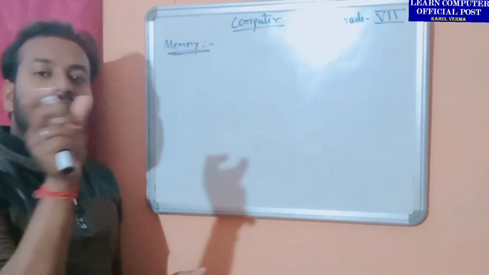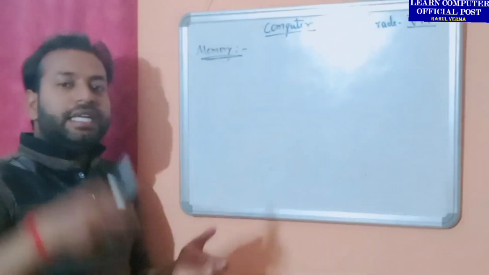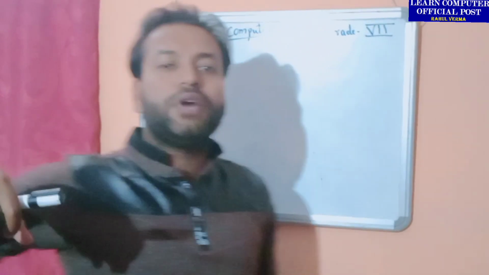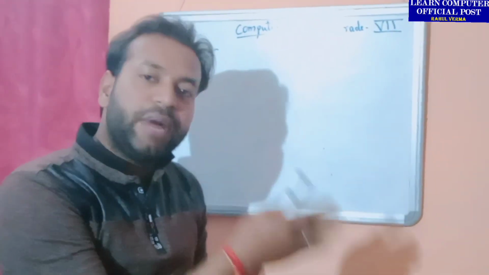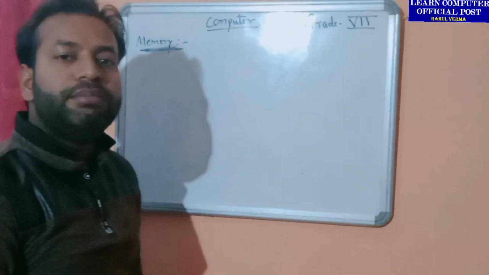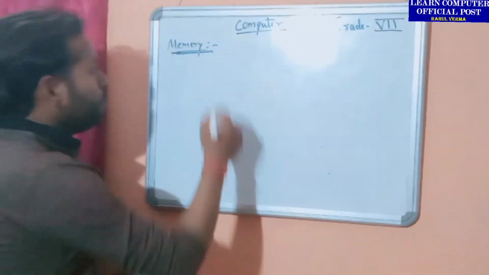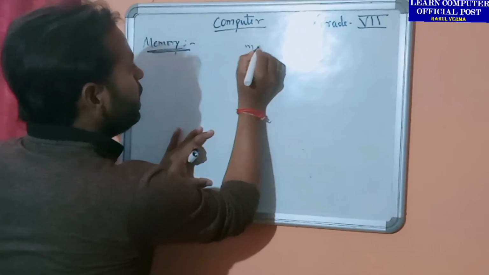What is an electronic signal? I would like to tell you an electronic signal is a signal in a computer where data will be stored in the form of 0 and 1, which is the concept of binary numbers. Why is it so? Because a computer understands only and only binary language. So in memory every kind of data will be stored in the form of electronic signals, in the form of 0 and 1. Clear? So memory is a place in a computer which is used to save or store data.